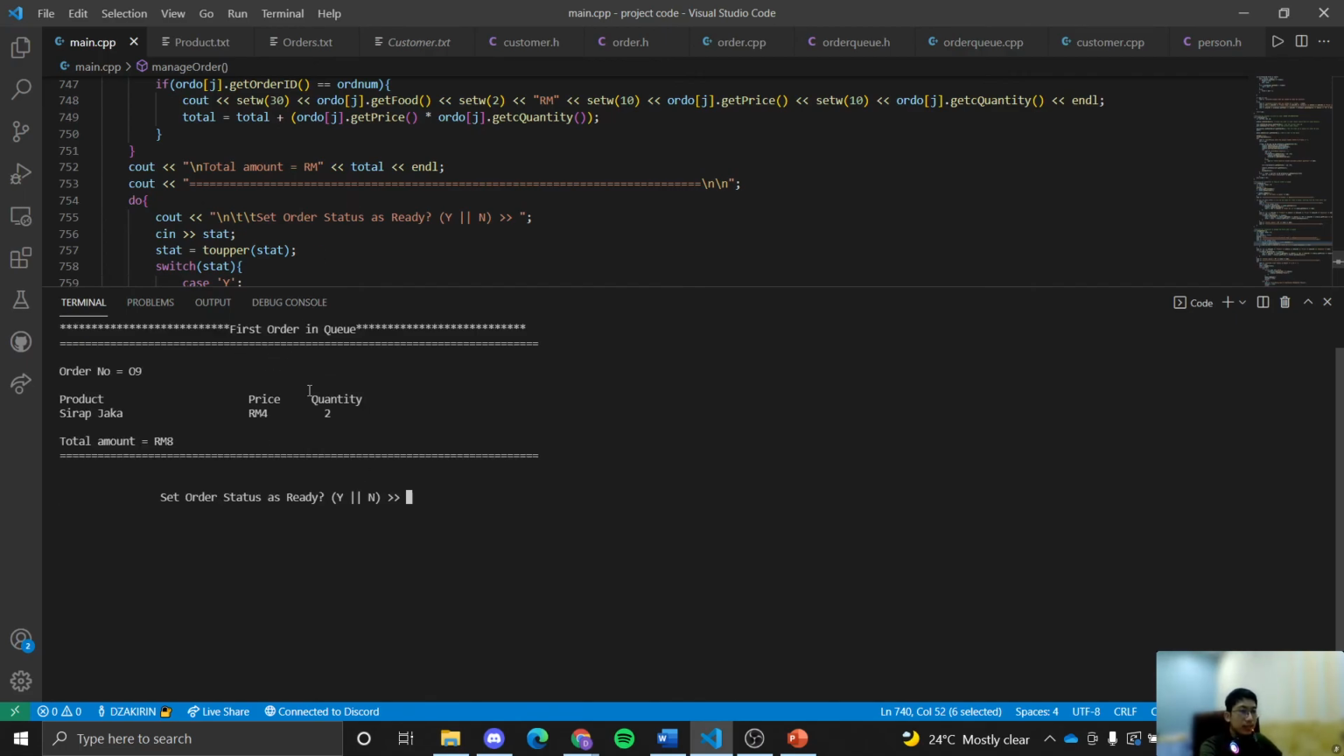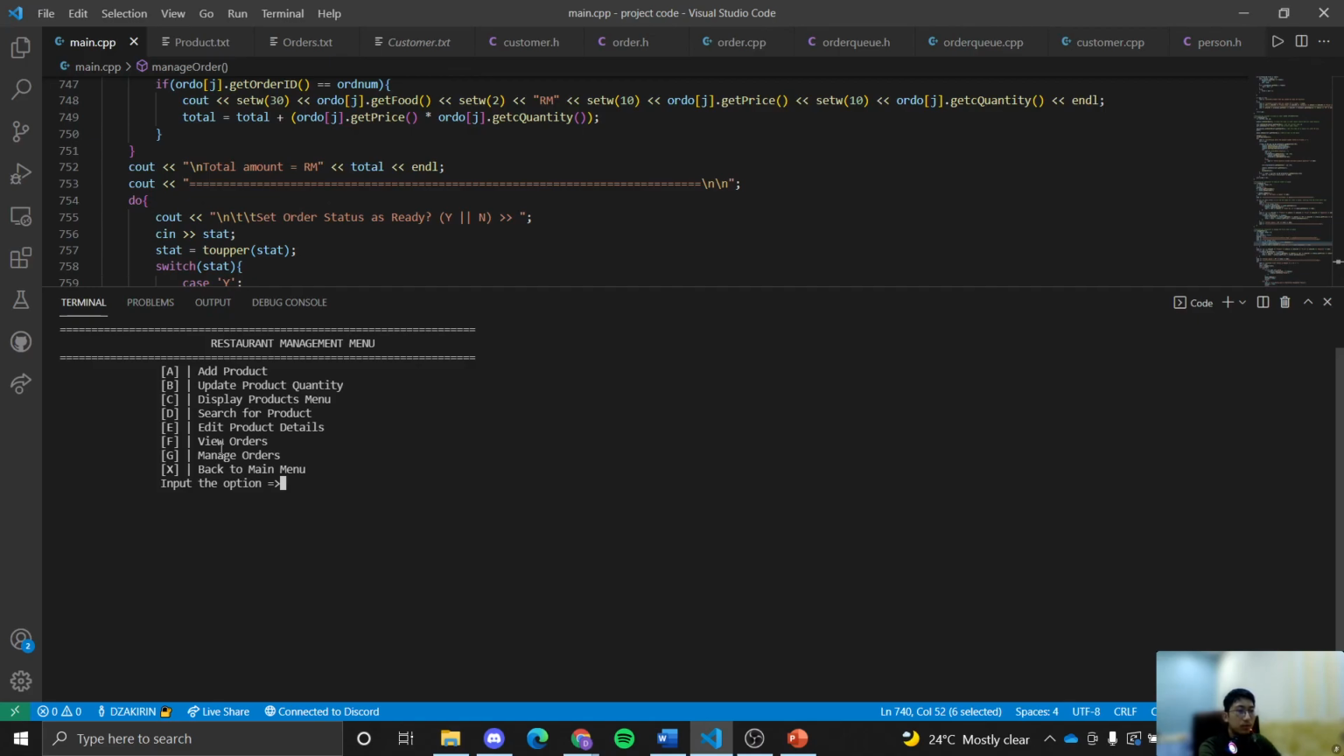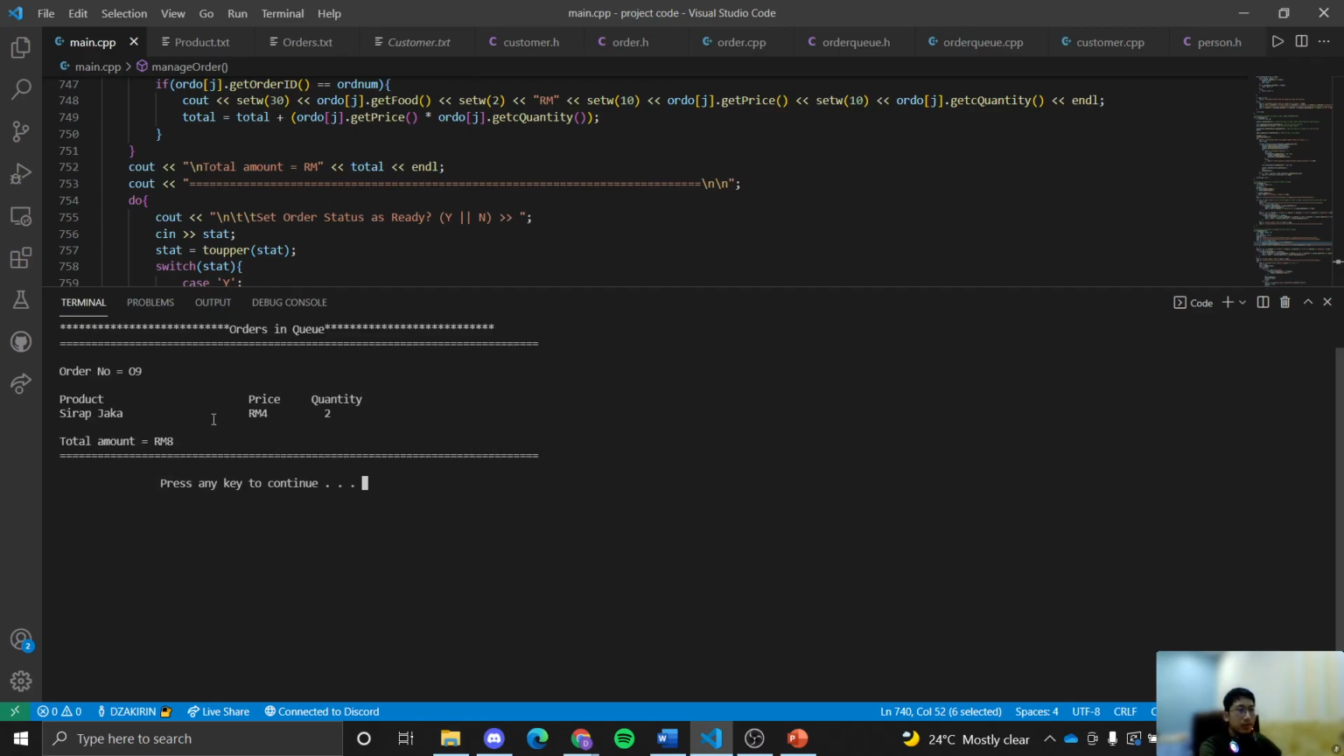Now let's go to G again. As you can see, the second order that we saw in the view order function is now the first order in the queue. Let's press no for now, going back to the restaurant menu. Now let's view orders. As you can see, there is only one order, 09, because 07 has been managed and its status is set as ready. So it's dequeued, and the only order in the queue now is 09.